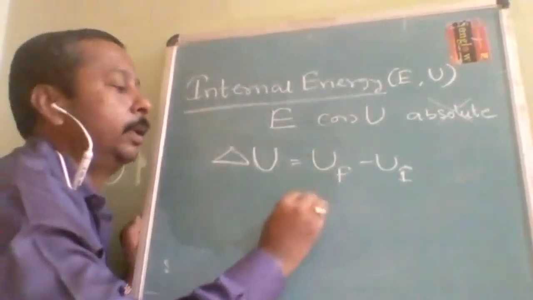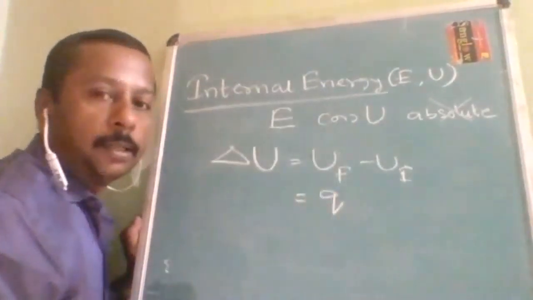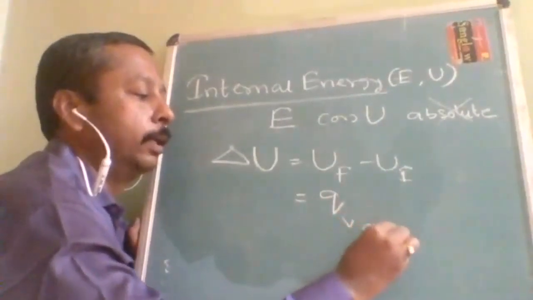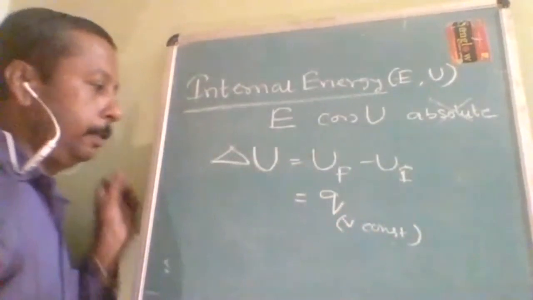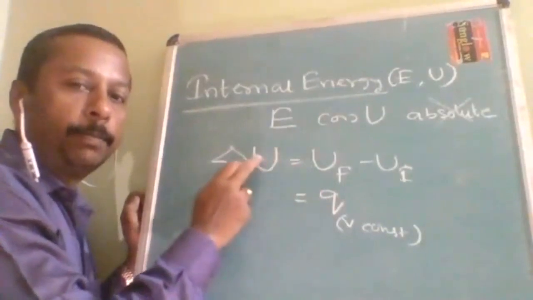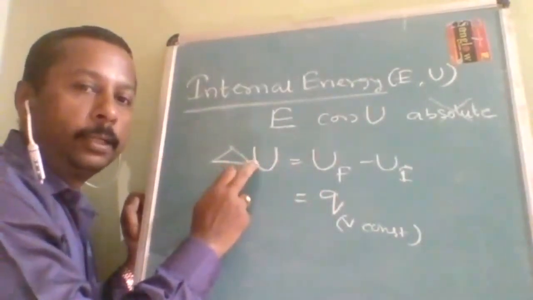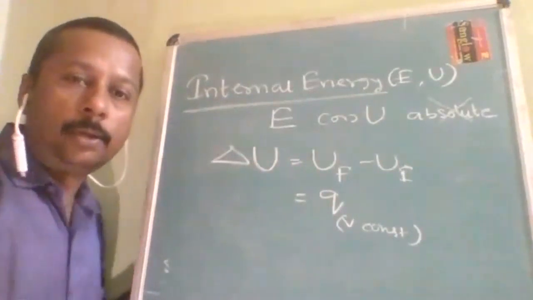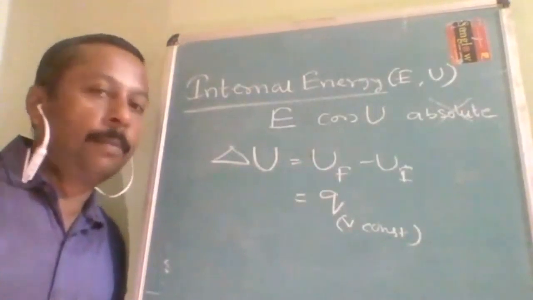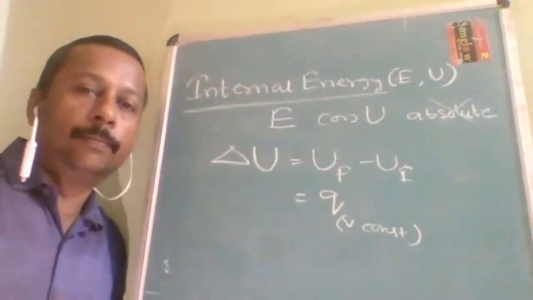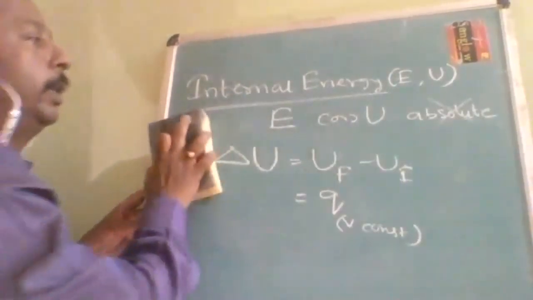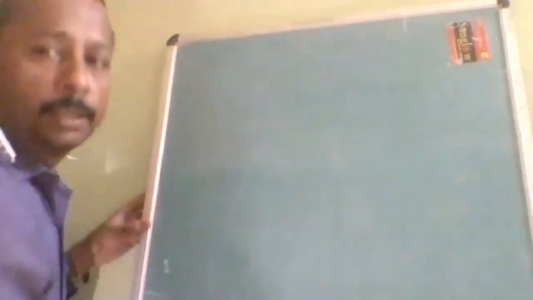Actually it is done with whatever heat is lost or gained by a system during fixed volume. V constant. If you keep the volume constant, whatever heat energy is lost or gained by a system will be completely used up in changing the internal energy. Heat lost or gained by a system when a process is carried out at constant volume is called internal energy change. Understood? Now we will derive the mathematical form of the first law of thermodynamics.